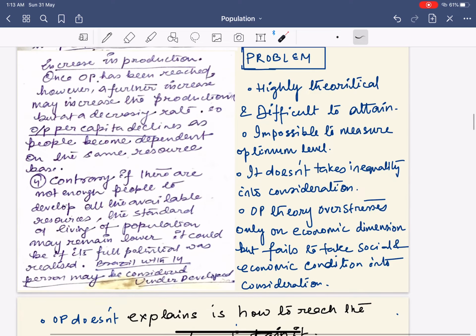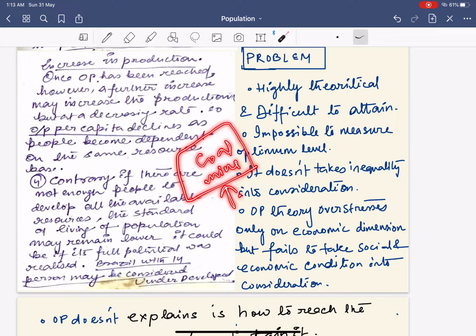Next, contrary, if there are not enough people. See, this is a very important thing. Let us explain this with an example. Let us consider a coal mine. To mine this coal we need people. Let us say we need 100 people to mine this coal, but we can only find 20 people. So what will happen?